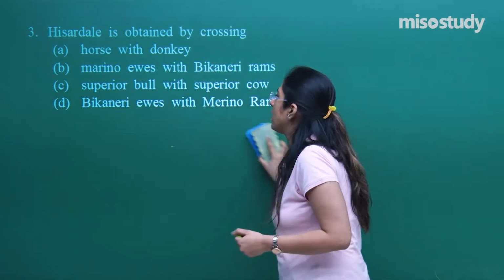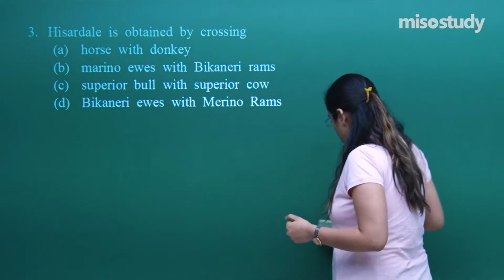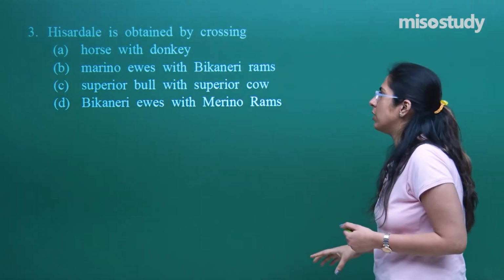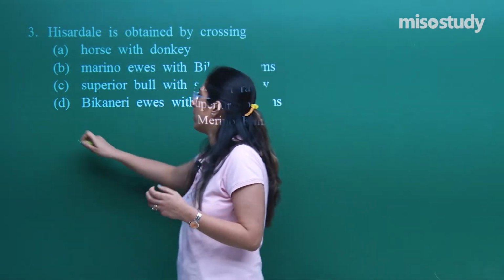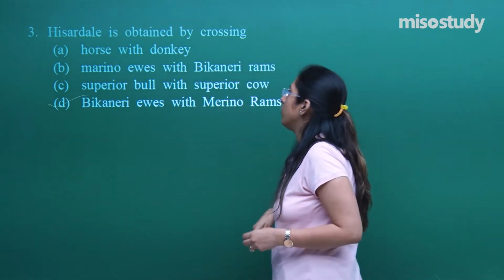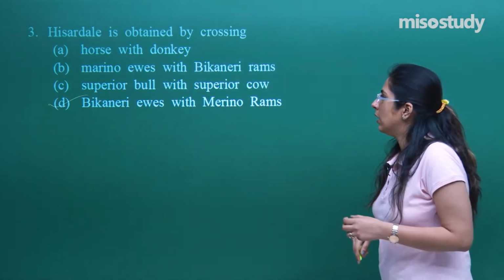Hisar Dale is obtained by crossing of... A very common question, very easy and a direct question. No need to go here and there. The correct answer is Bikaneri ewes with merino rams.